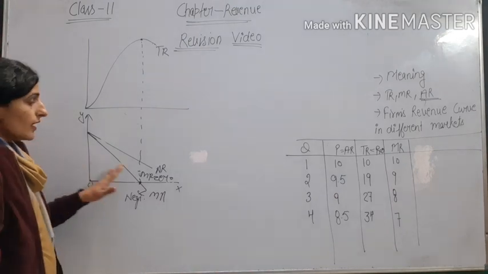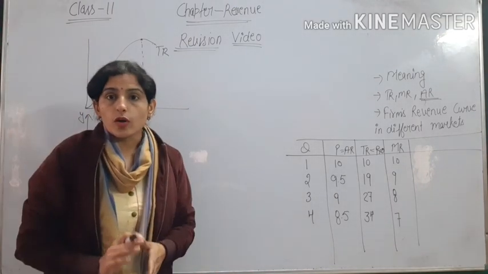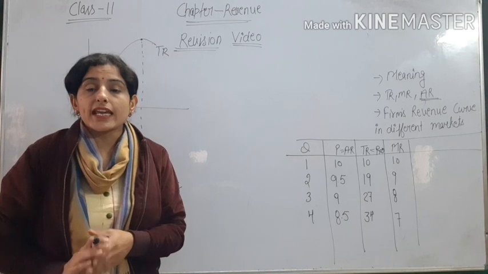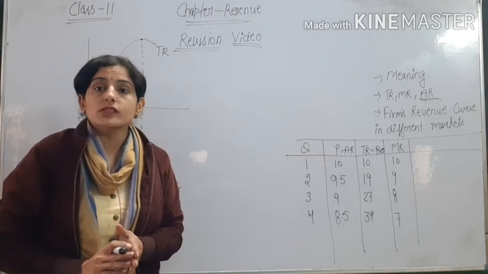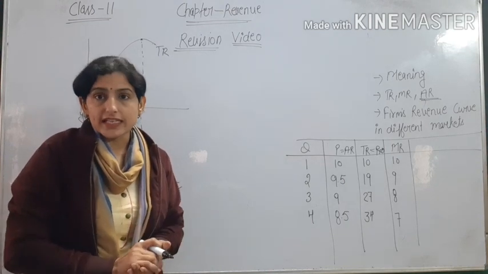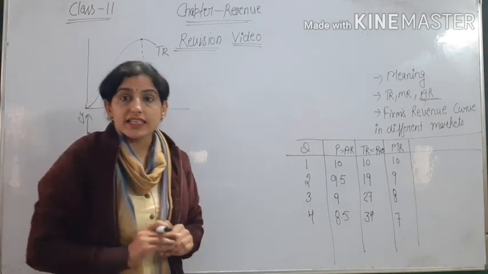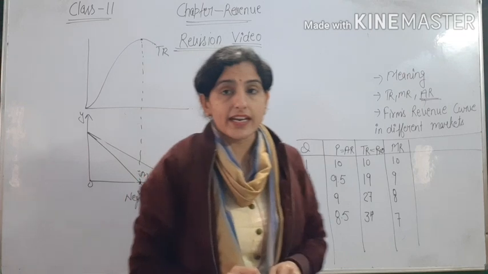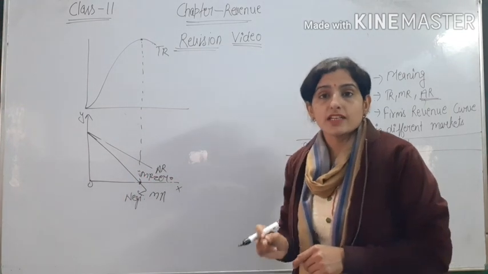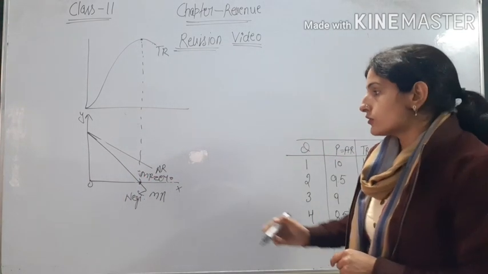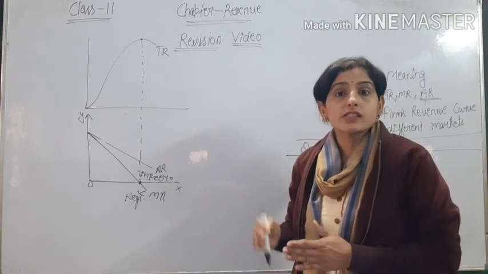Okay. So we can say in monopolistic competition, AR and MR both tend to decrease. Okay, because AR is decreasing, MR is also decreasing, but at a decreasing rate. So marginal revenue will also decrease. So both curves will be downward sloping.